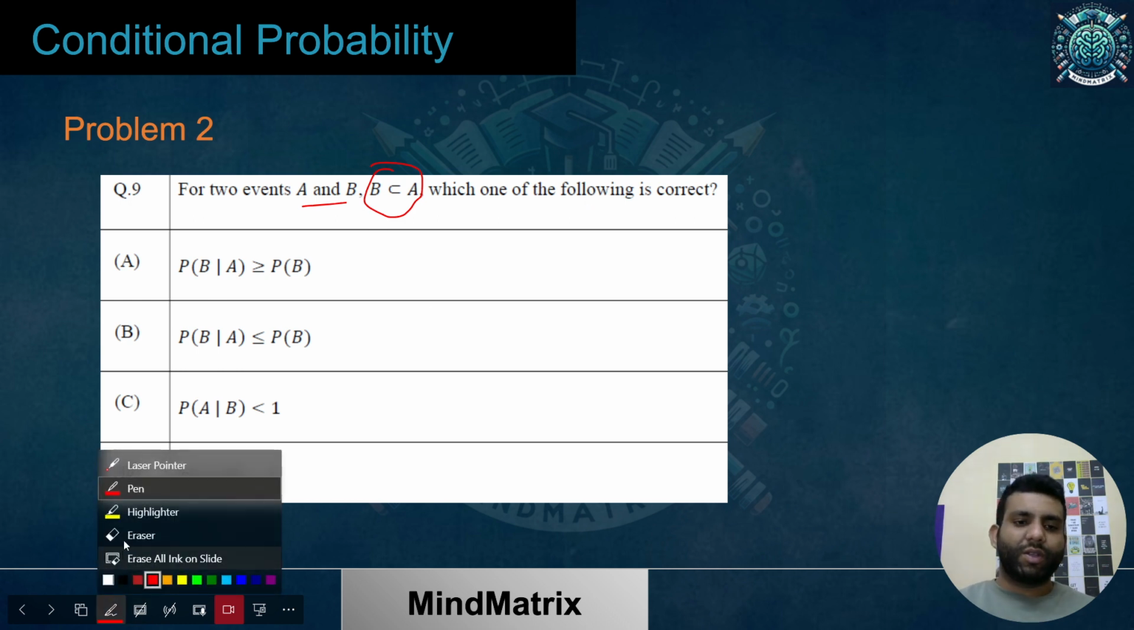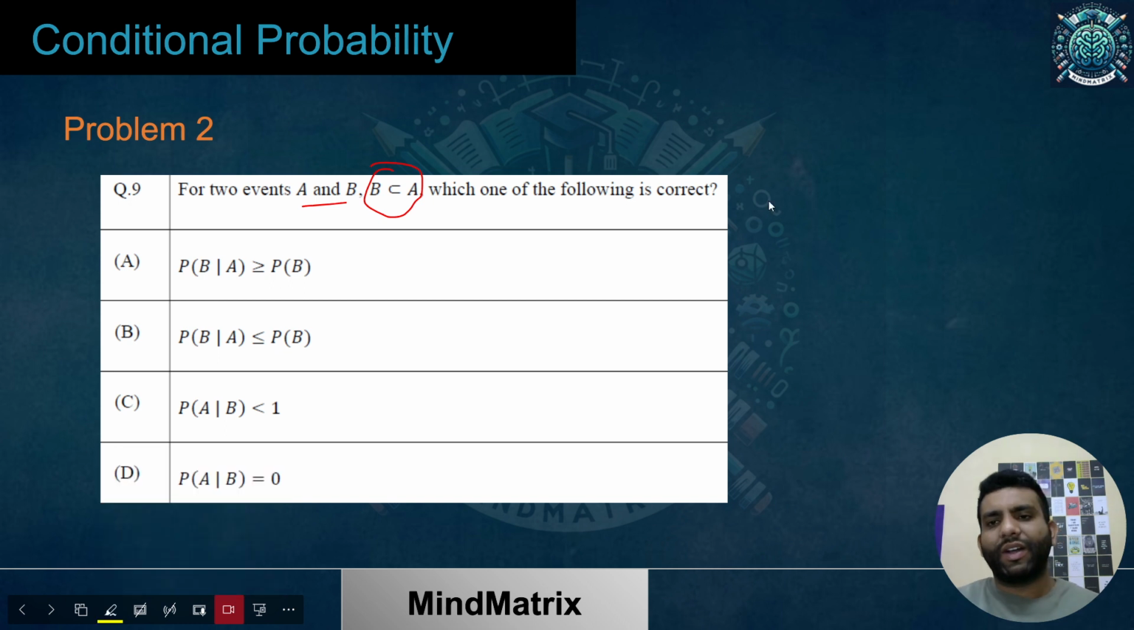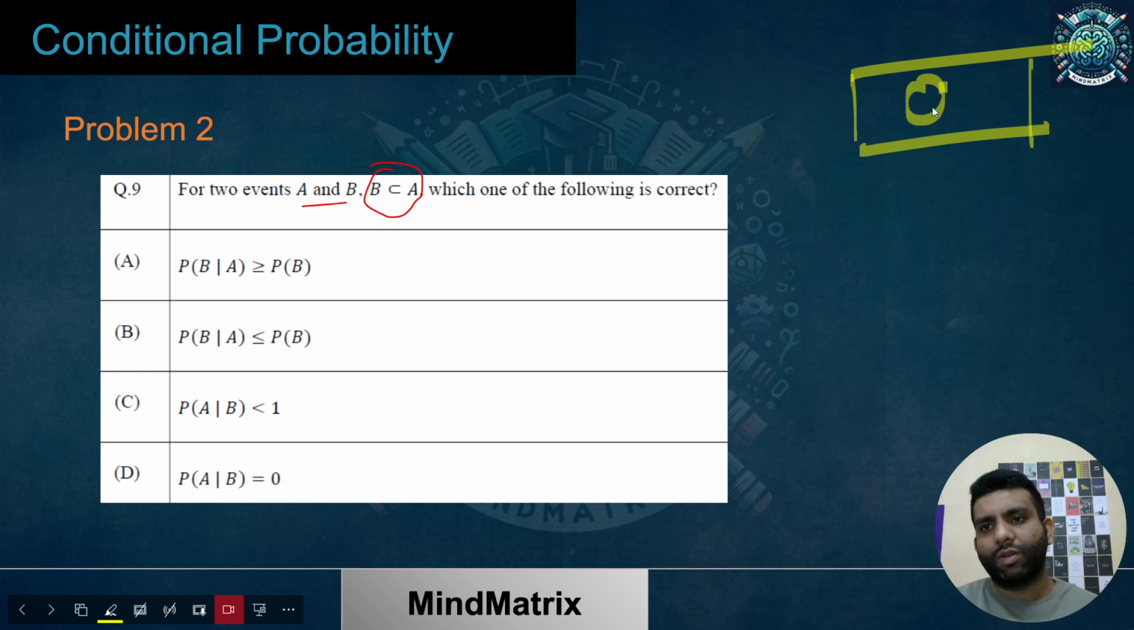Let's see. Let's just create a Venn diagram as well, so that you can get to know. I have used a kind of highlighter over here, but it's okay. This is not going to be the way.